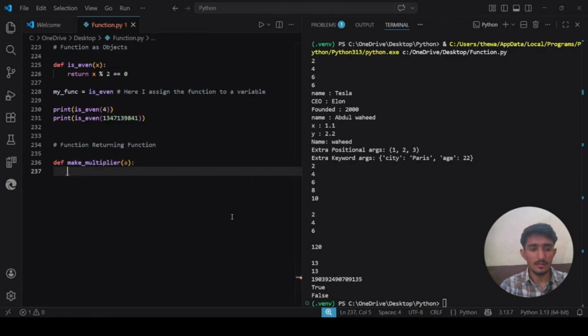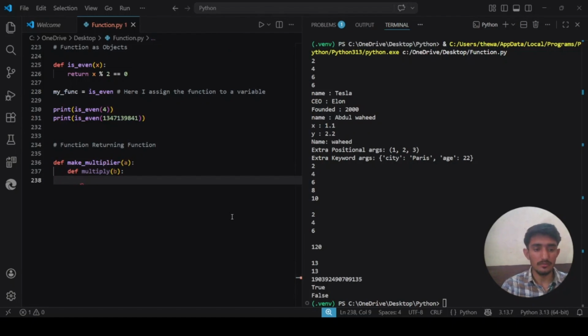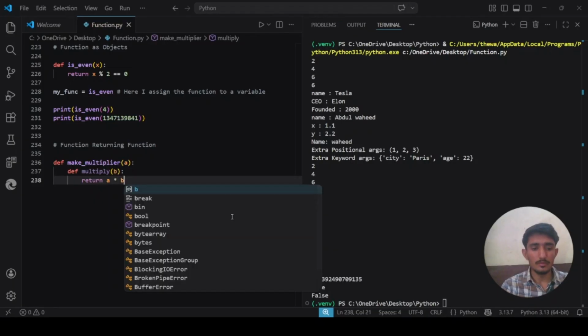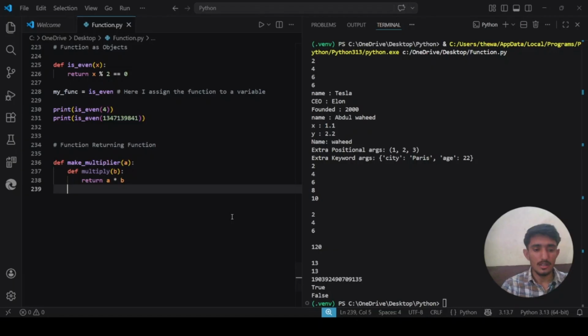In it I define def multiply with b. So now I define a function inside a function. Okay, so I will say return whatever the a into b is. And I'll then return whatever the overall.